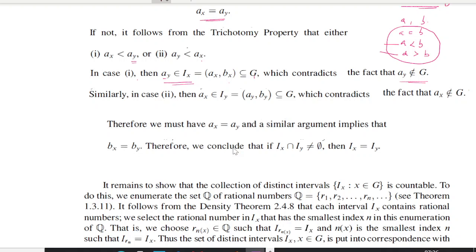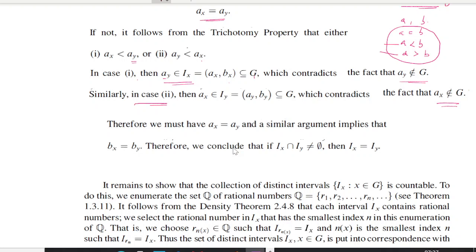But previously we have seen that Ay does not belong to G. Since G is open, it should have an epsilon neighborhood, so it should have a point from this side. It is not possible to be contained inside G, right? Now similarly, if case 2 happens, what will happen? Case 2 is Ay is less than Ax. Then Ax belongs to Iy we will get, which again contradicts the fact that Ax does not belong to G.